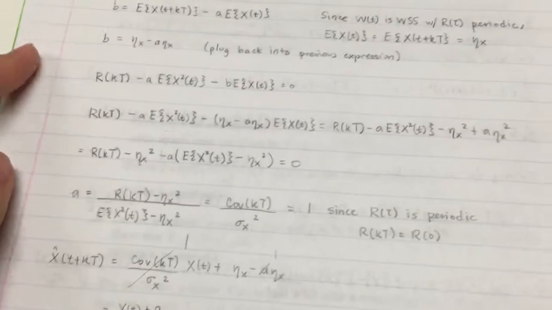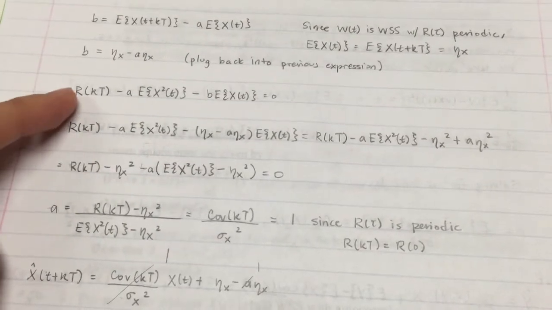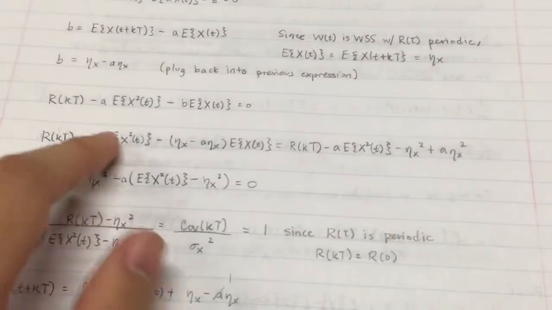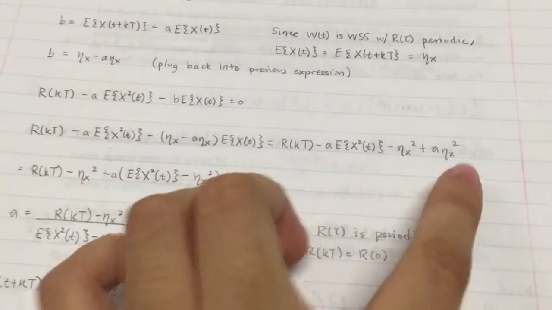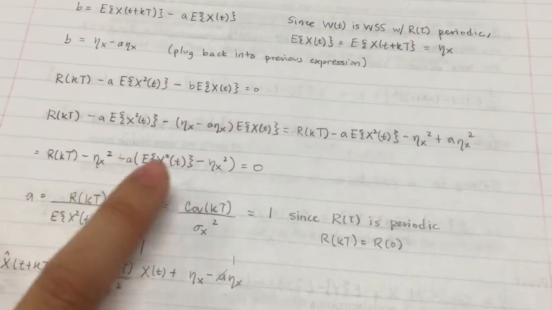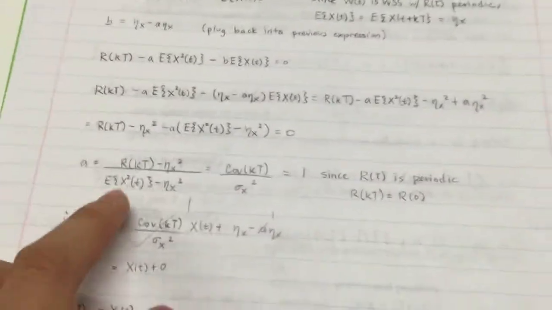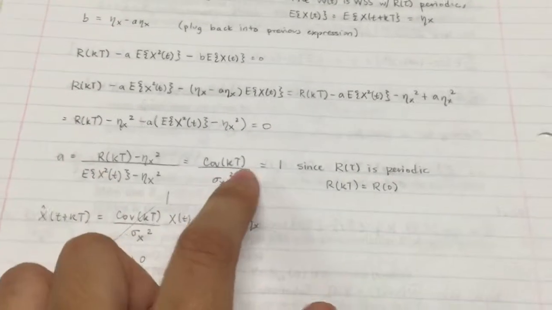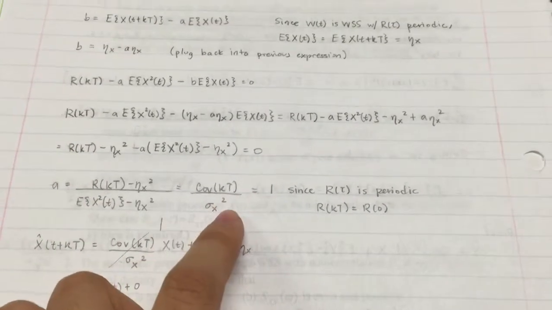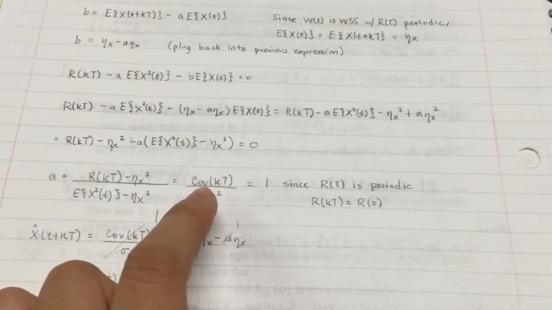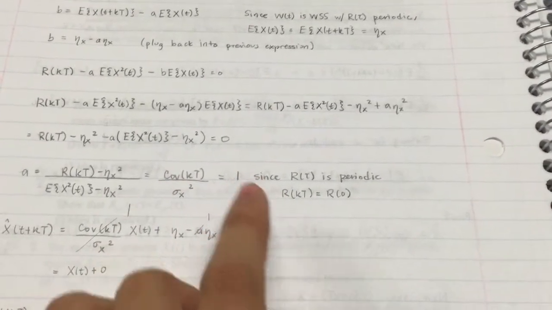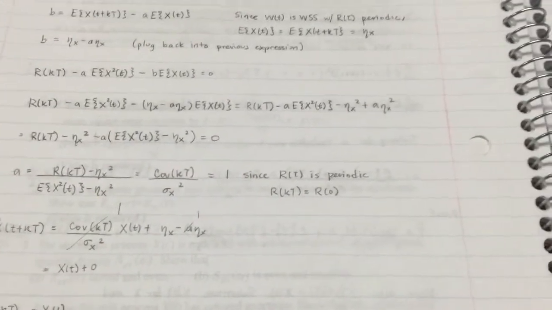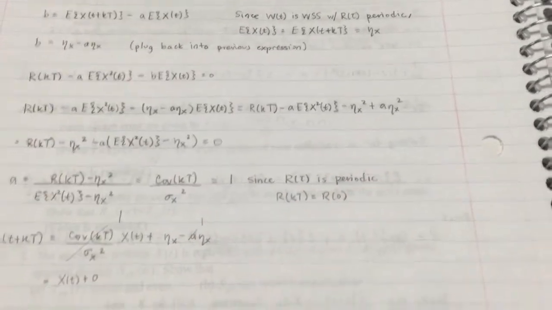Simplifying gives us, putting this in, and then we set it to 0 because we want to find what a is. And a is the covariance at kT over the variance of x. This is equal to 1 because the autocorrelation is periodic.